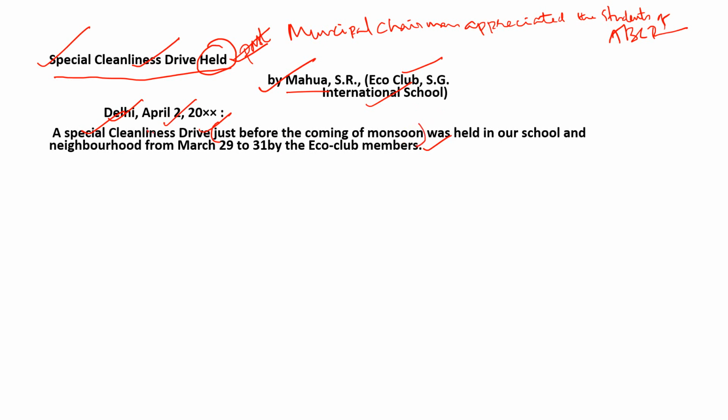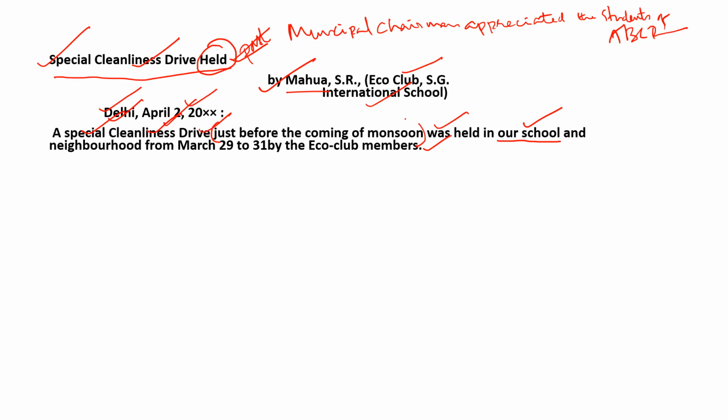So this is a kind of report that is written for your own school publication, not for a newspaper. That's why we used the phrase our school. Yet we used this place and date as it is part of a report.